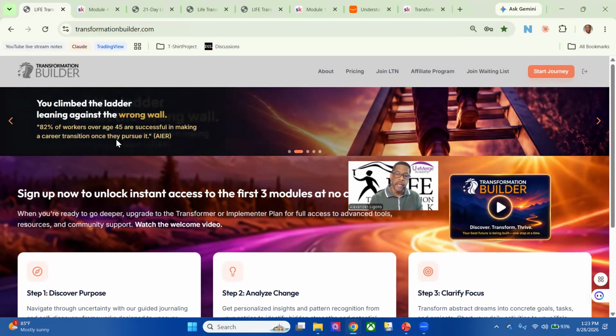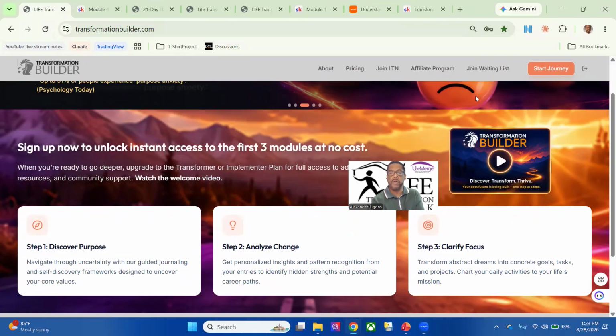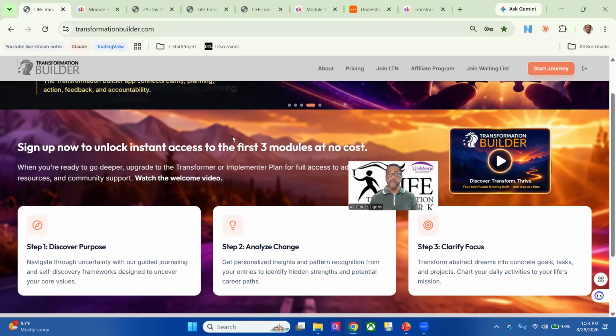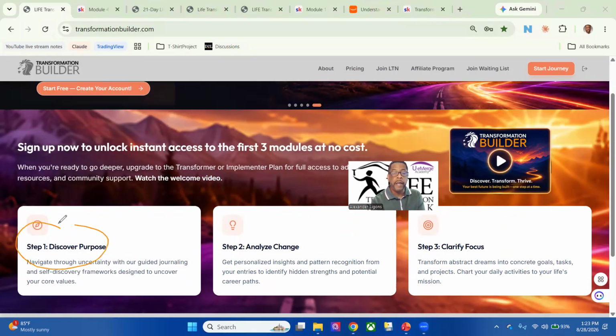So as you can see in this web app, there's the welcome button. We have the start journey, and we have some general buttons or links. I'm not going to spend time on those. I'm going to primarily focus on the buttons that are going to take you into this process to help you transform. Now, keep in mind, this Transformation Builder app is about you discovering yourself. We have here a discovery process right here.